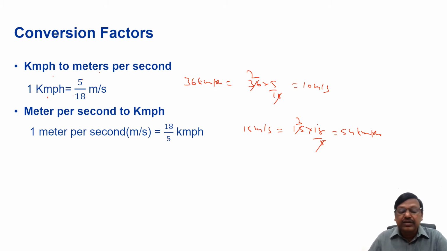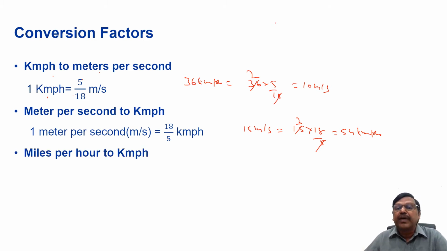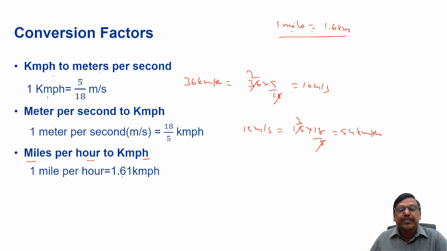Similarly, how do we convert miles per hour to kilometers per hour? Please remember, 1 mile equals approximately 1.6 kilometers. Because 1 mile is equal to approximately 1.6 kilometers, for miles per hour to kilometers per hour, time is same, only the distance is different, right? So we multiply with 1.6, or 1.61 to be a little more precise.